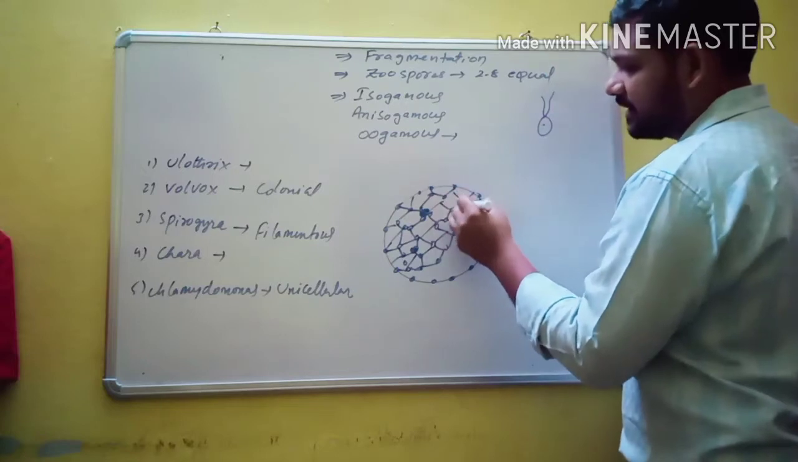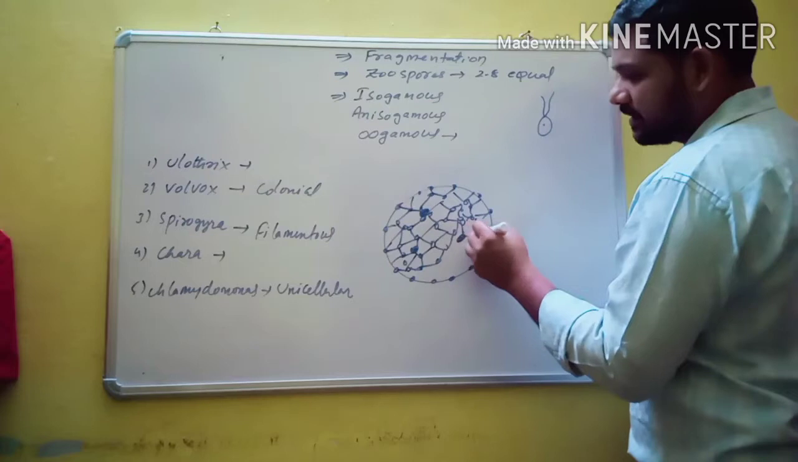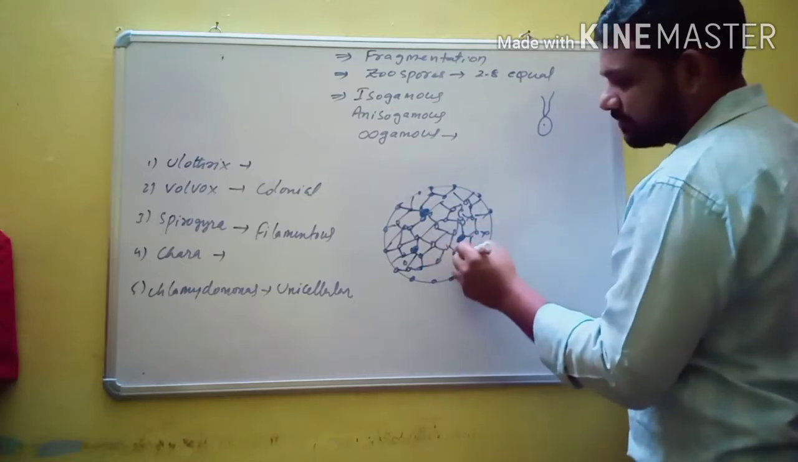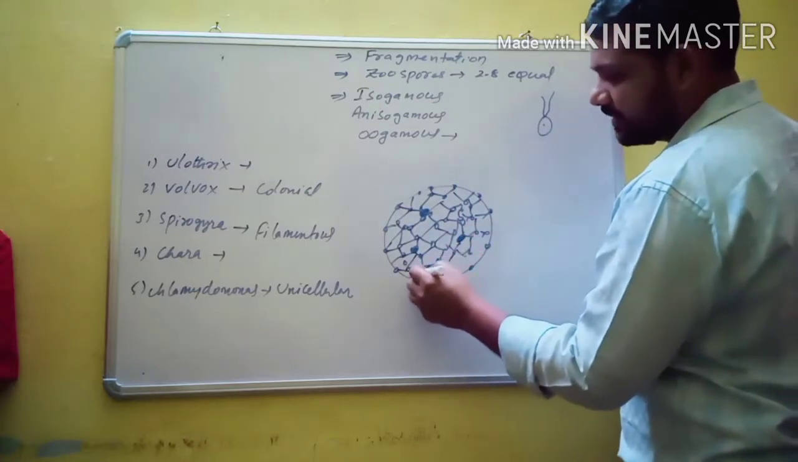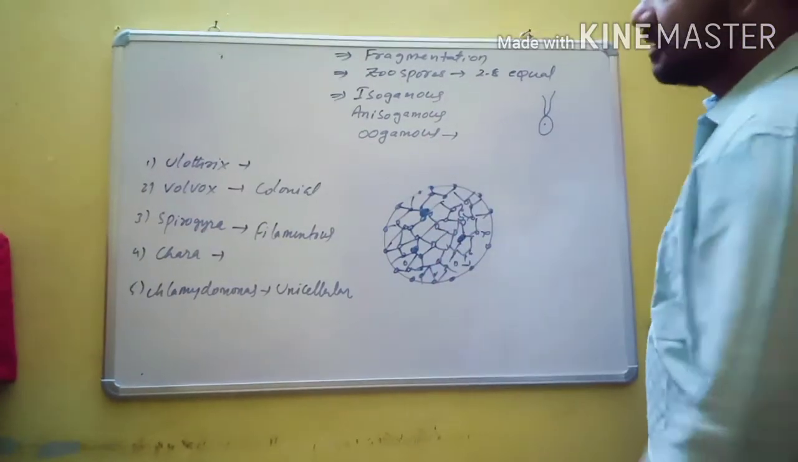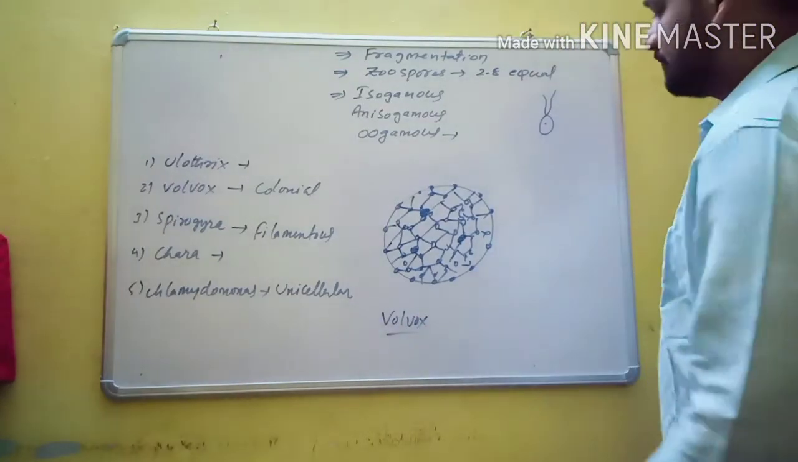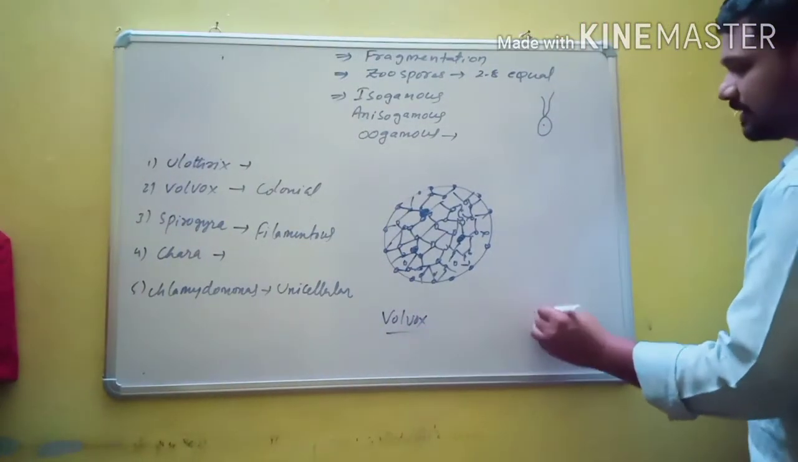So in algae, especially in Chlorophyceae members, some of them are unicellular, some of them are colonial, some of them are filamentous, and in very few cases, it may be filamentous. So this is the Volvox. It is a colonial form. And one more example, that is Chara.